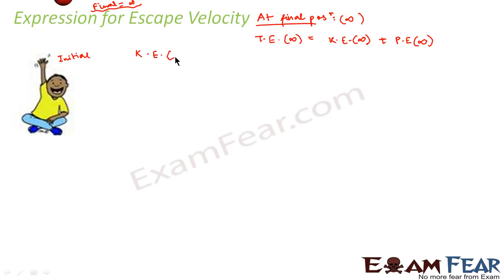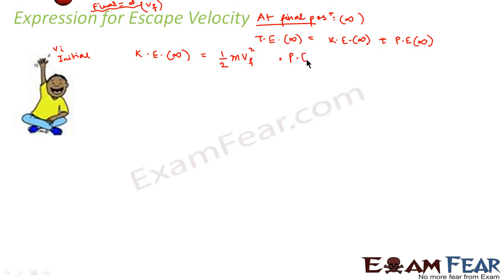So what would be the value of kinetic energy at infinity? It would be half m vf square. Let us assume that initially the velocity was vi at this position, and at the final position, that is infinity, where we don't know what it is, we are simply assuming that it is some velocity, say vf. So the kinetic energy at infinity is half m vf square.